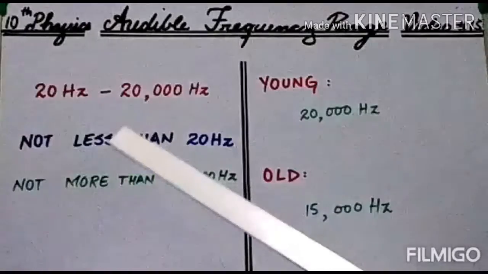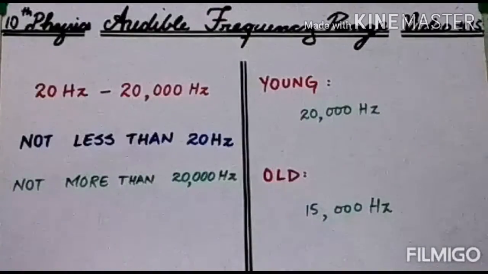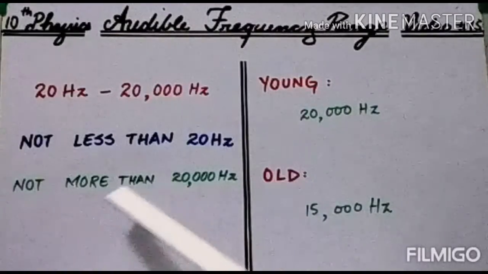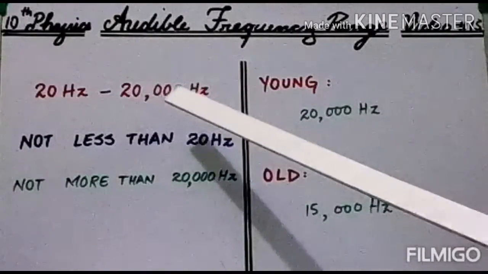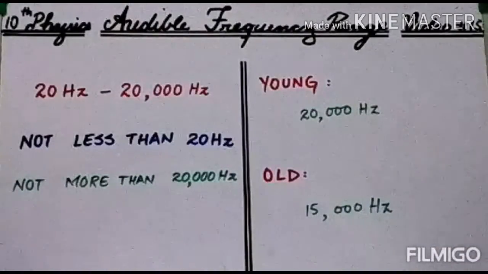Any sound of frequency less than 20 Hz cannot be heard by human beings, and all the sounds which have a frequency more than 20,000 Hz are also not audible by the human ear. This range also depends upon the age of people.